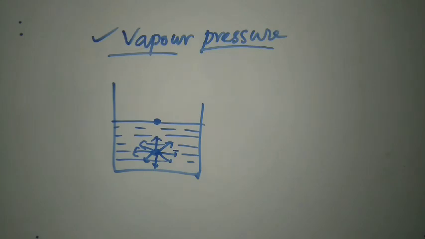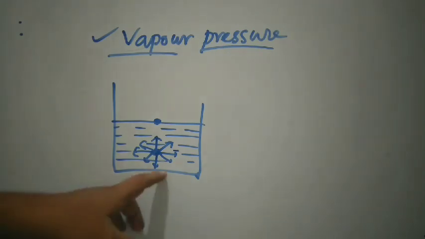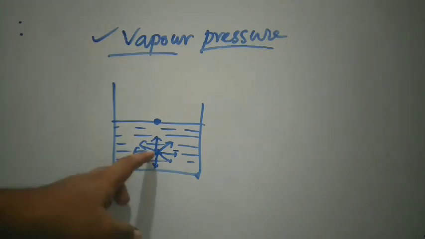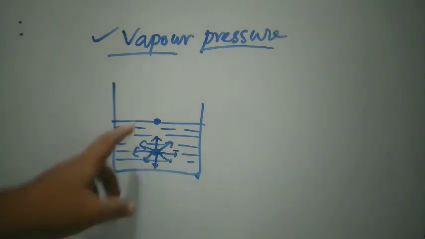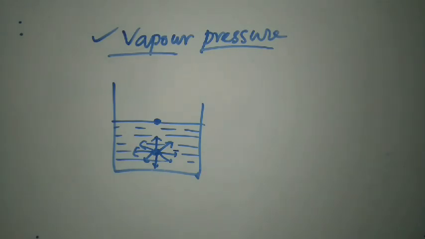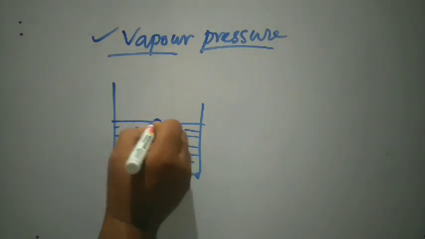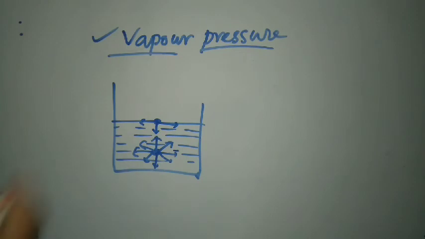We know that there is intermolecular force of attraction between two molecules present in any compound. Okay, so suppose this is water, so this water molecule is getting attracted by another water molecule from this side, this side, this side, from all sides. Now look at the surface water molecule, it is only attracted from the downside, from left side, from right side, but not in the upward direction.